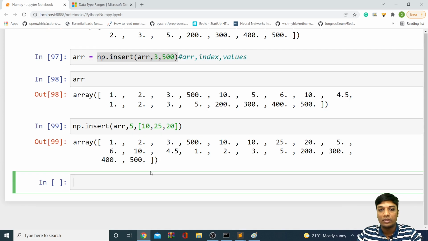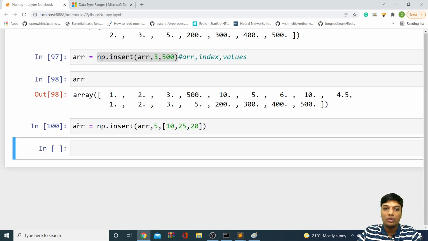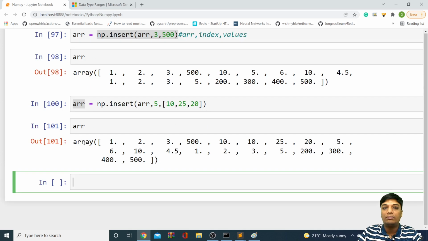You can see from the fifth position, 10, 15 and 20 got inserted in this way. So like this, you can insert multiple values in an array in a single go. That's a cool thing.